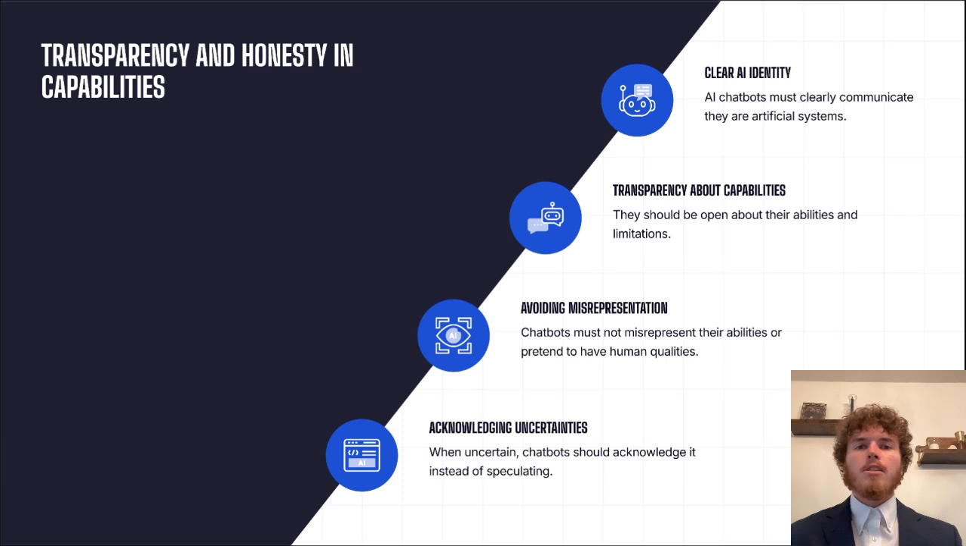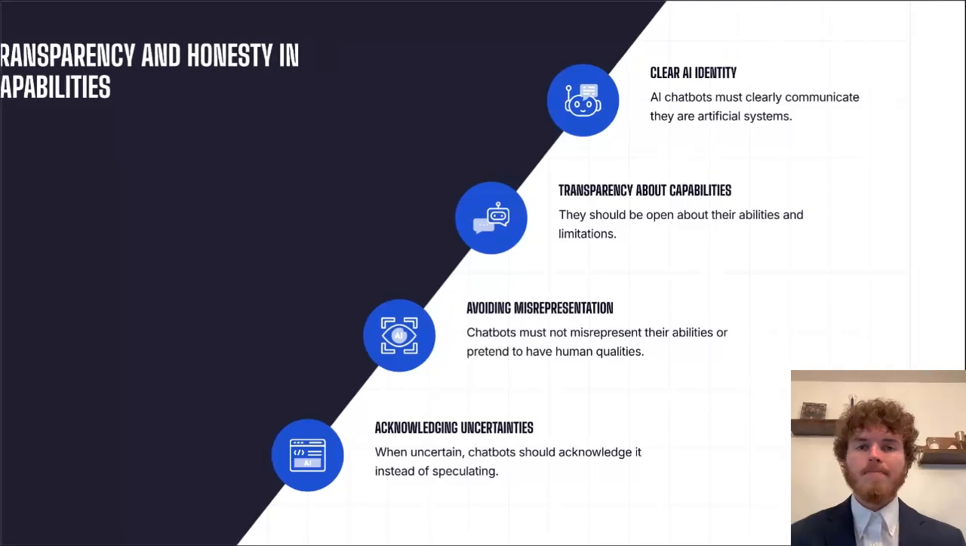So AI chatbots must clearly communicate what they can do, their abilities, and what they cannot do, their limitations, so that you aren't going into the chatbot wondering what's going to happen with this information, wondering what you can search up and what you can't. So AI should be very clear, very transparent about what it's capable of and what it cannot do. And I agree, that's a very important function.